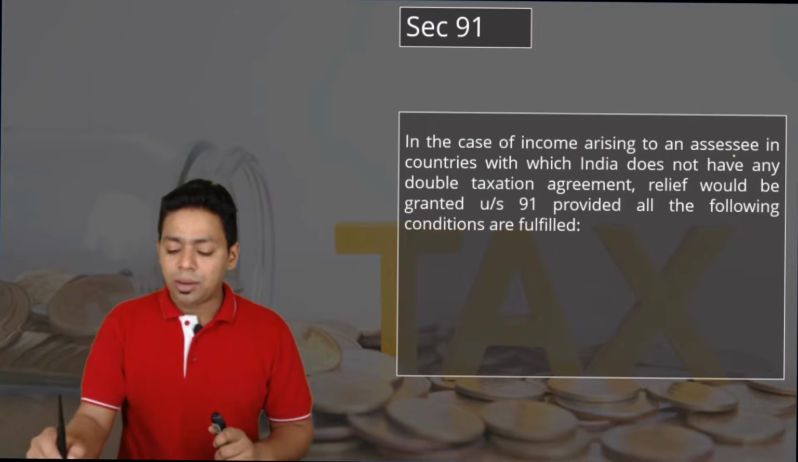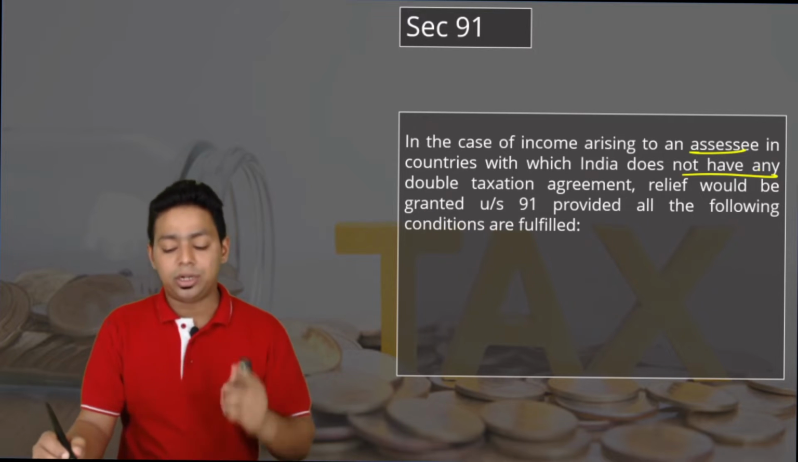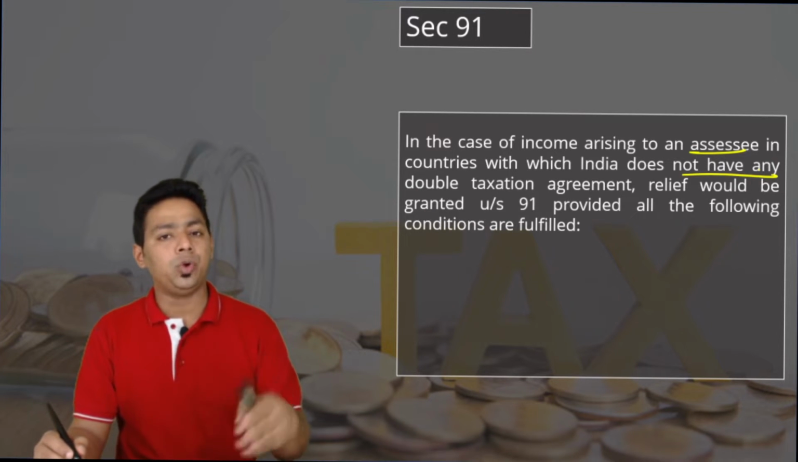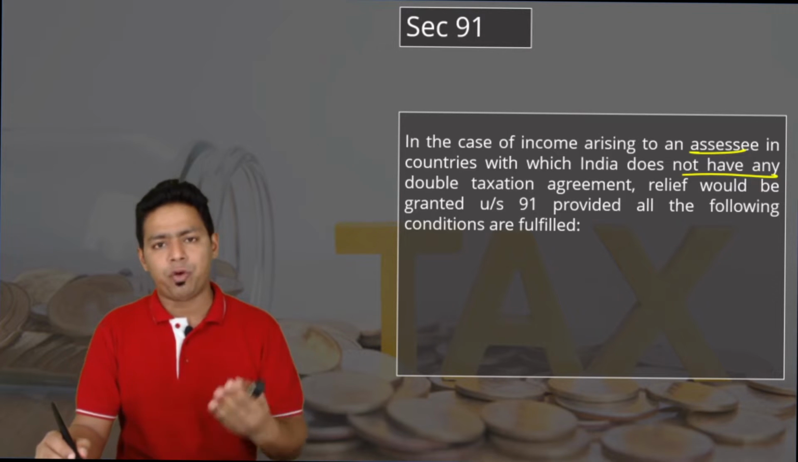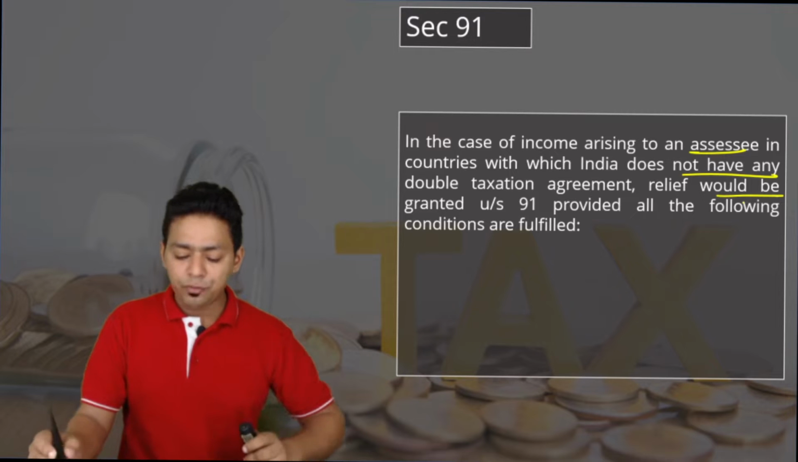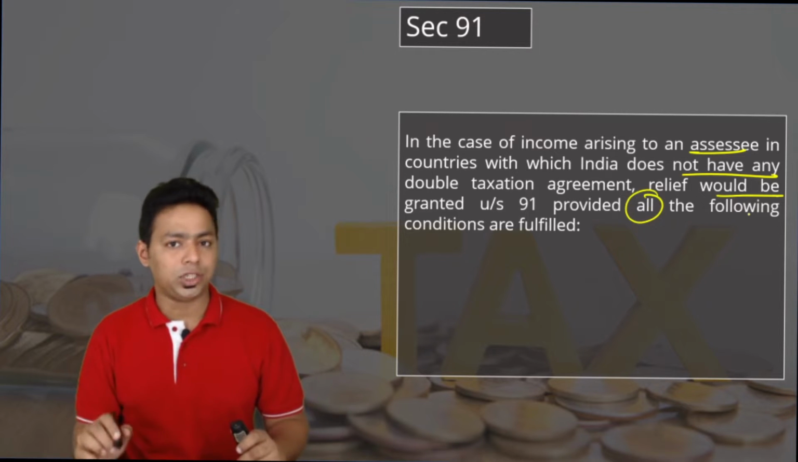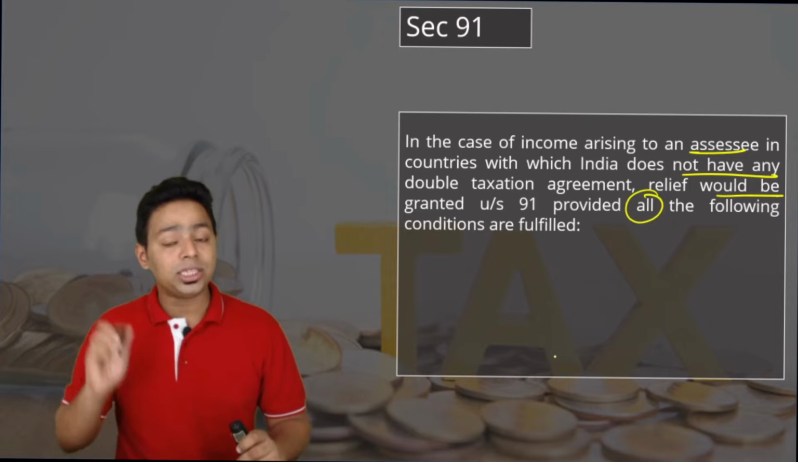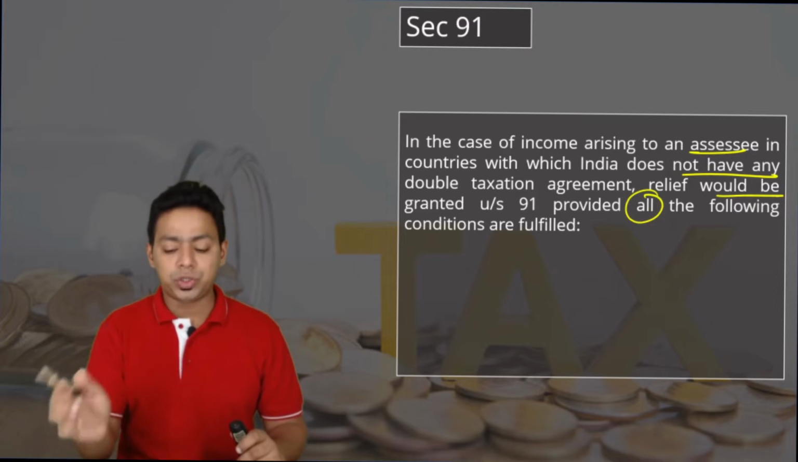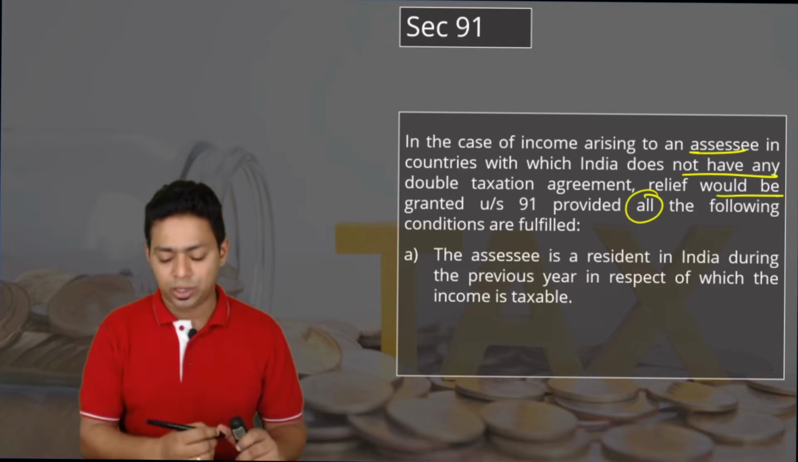Look at this. In case income arises to an assessee in a country with which India does not have a double taxation agreement, obviously, when you don't have a double taxation agreement, you cannot expect the foreign country to cooperate with you. Relief would be granted under section 91 provided all the following conditions are satisfied. So you need to write these conditions as a note whenever a question on section 91 comes. Therefore, try to remember these conditions.